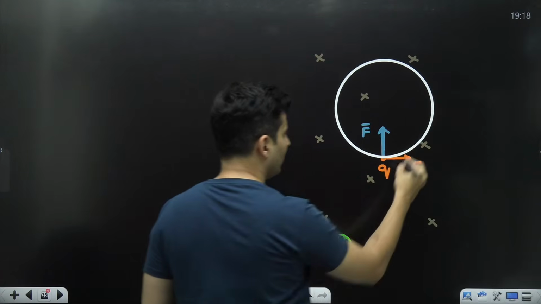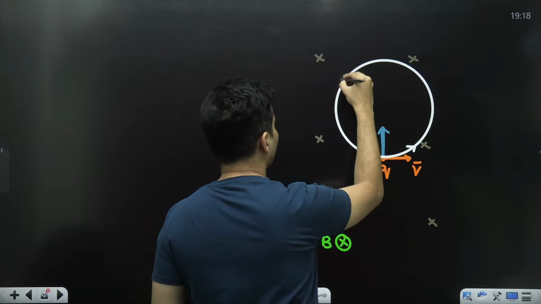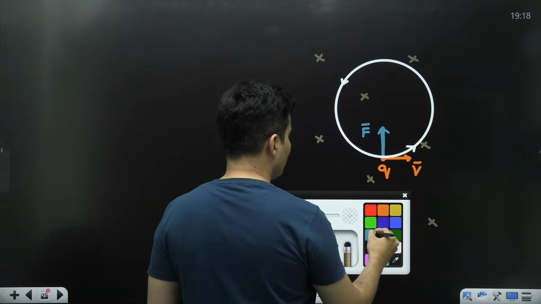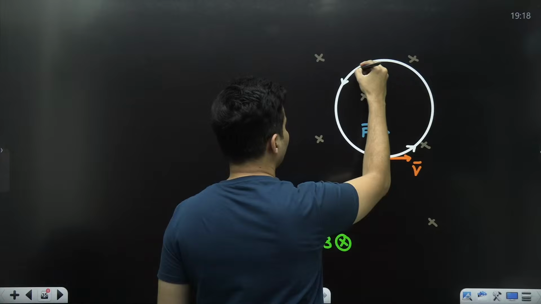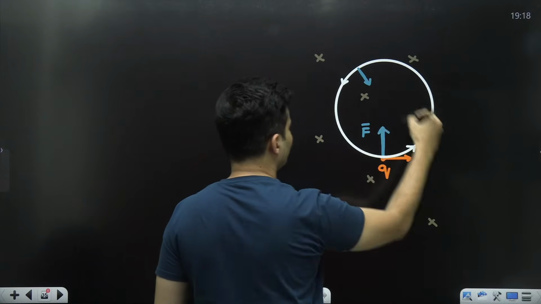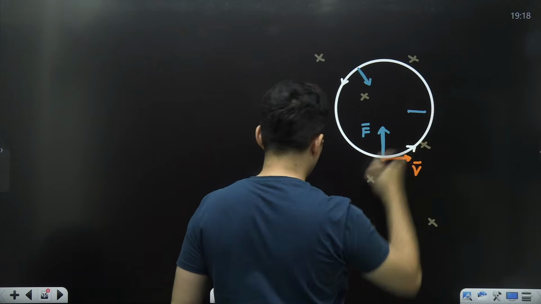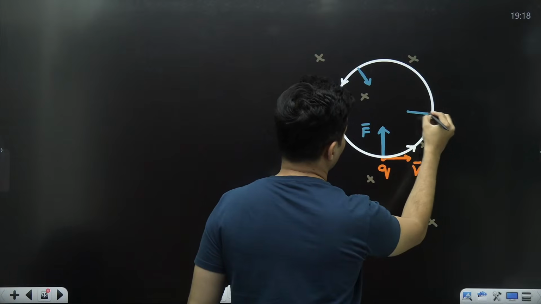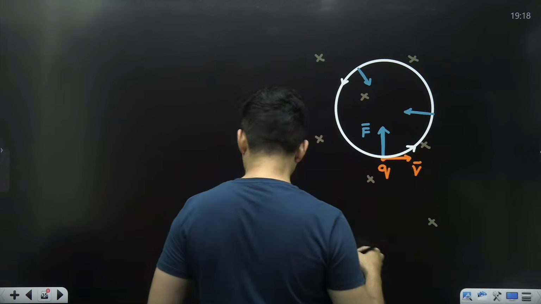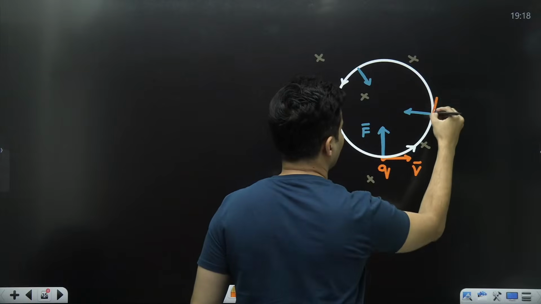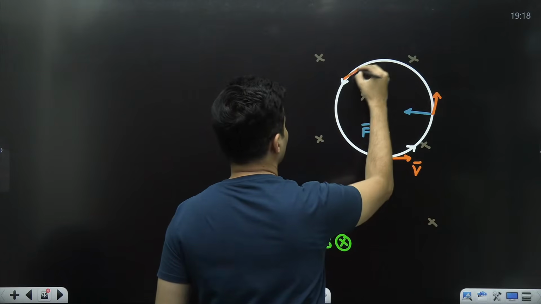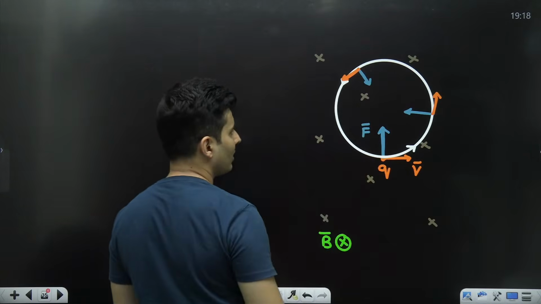It will end up going in a circular path, and only in a uniform circular motion will you see, no matter where you go, the force will be perpendicular to the velocity.